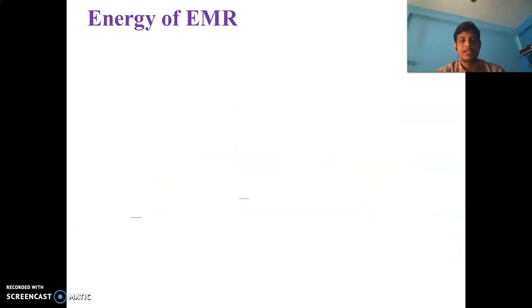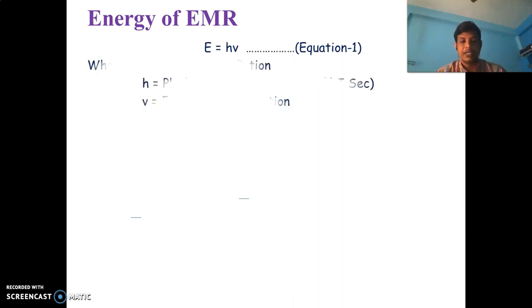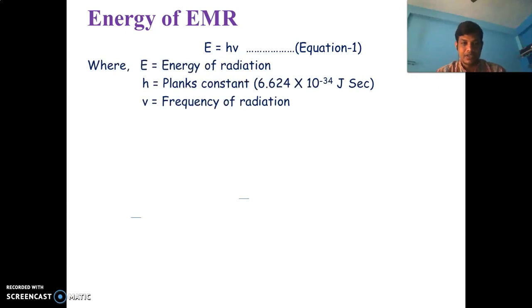Next come to energy of EMR. The energy of EMR can be elucidated by the following equation. E is equal to h nu, where E is the energy of radiation, h is Planck's constant, whose value is 6.624 into 10 to the power minus 34 joule second, and nu is the frequency of radiation.